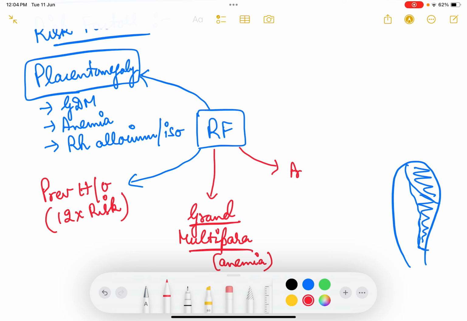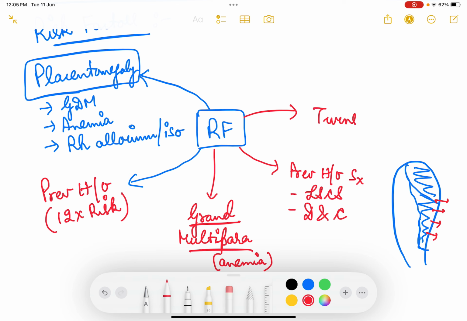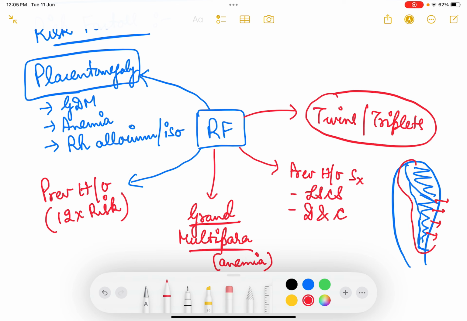Okay. Then previous history of any surgery, like previous lower segment cesarean section and previous history of D&C. In such conditions, placenta previa followed by placenta accreta, that is adhesion of the placenta to the uterine myometrium, is also very common. Okay. Then increased risk of placenta previa also occurs in twin pregnancy, twins or triplets, because twins and triplets will have two placentas or one placenta which is very big. So basically whatever the causes of placentomegaly, they will lead to placenta previa.